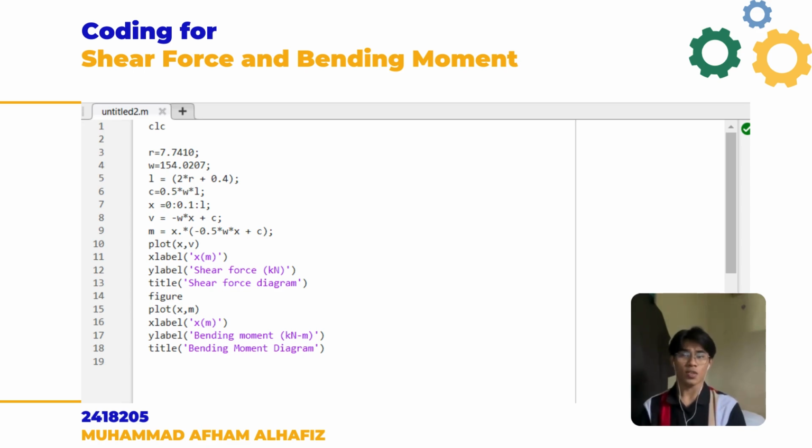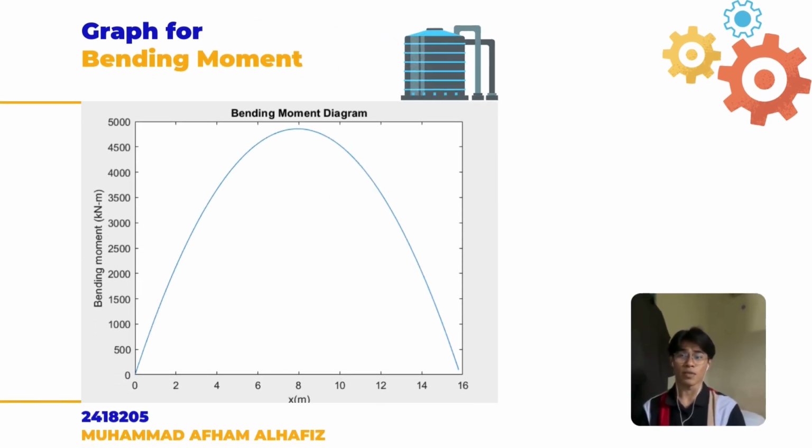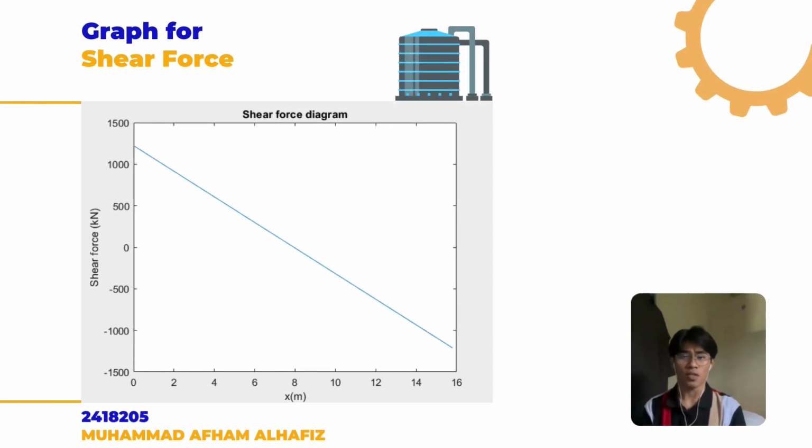So let's continue to our graph. The first graph is the graph for bending moment. As you can see on the slide, the peak of the graph is at 8 meter, which shows that the largest bending moment is at the middle of the beam. This is the graph for shear force, which is a straight line. This indicates the shear force decreases linearly from a maximum positive value to a negative value. That's all.